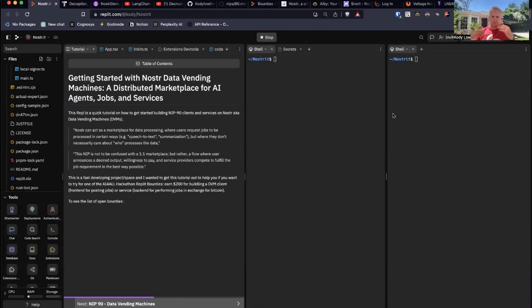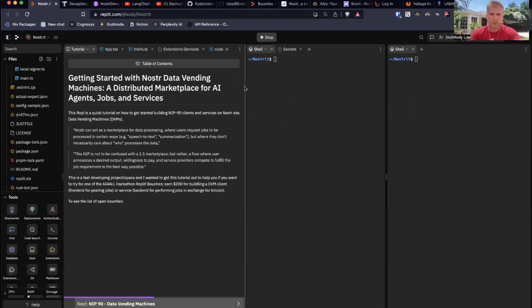And then the AI services, the backends, they basically just sit there. They act like vending machines, right? Like, if you put a quarter in me, then I'll put the Coke out. Like I'll do the compute for you, but only if I get paid, right? And so here we can see a little bit what that looks like.